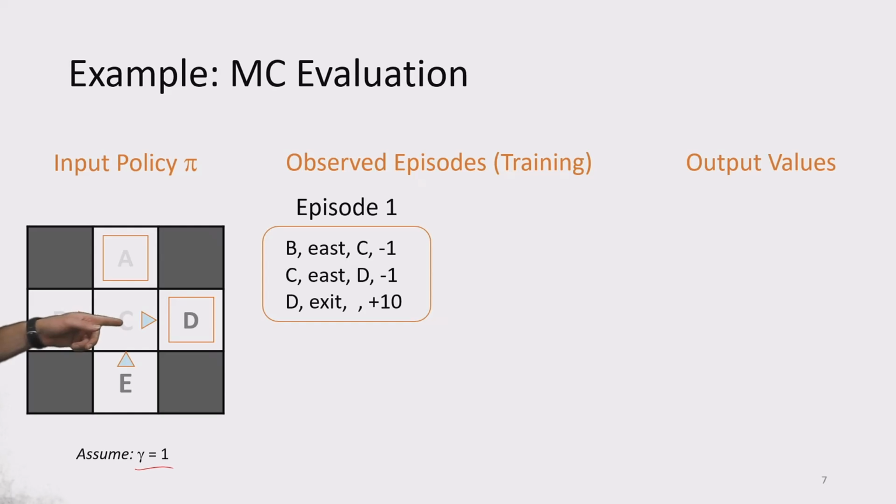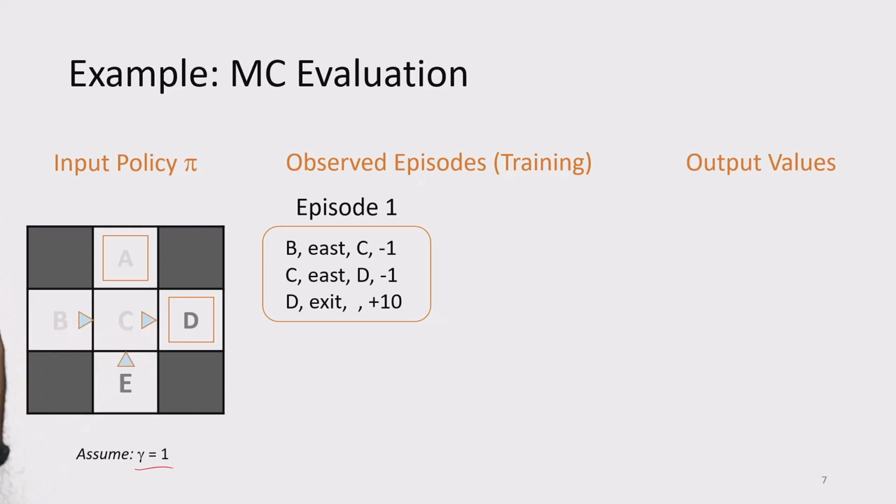From state C, we applied action east, and action east is just following the policy, right? So we're following the policy that's given to us. We apply action east, and we arrived at state D, and observed an immediate reward of -1. At state D, we can only perform one action, which is action exit. And we terminated the episode and observed an immediate reward of +10.